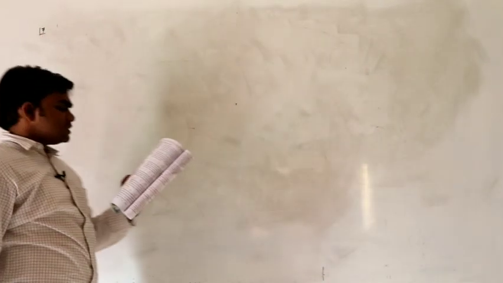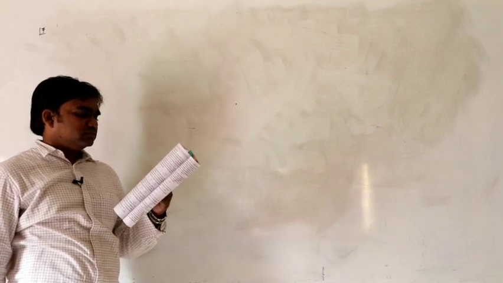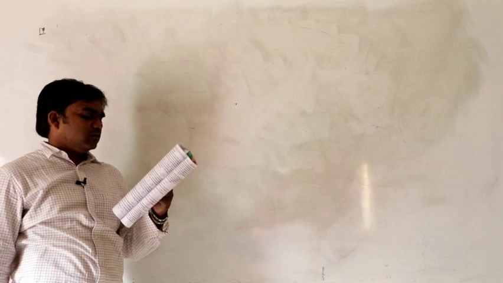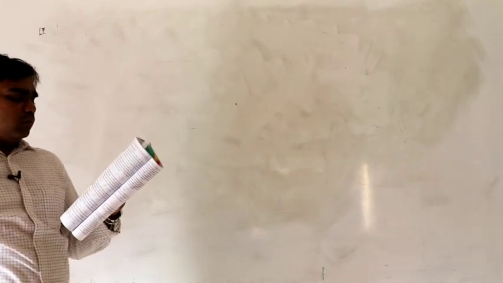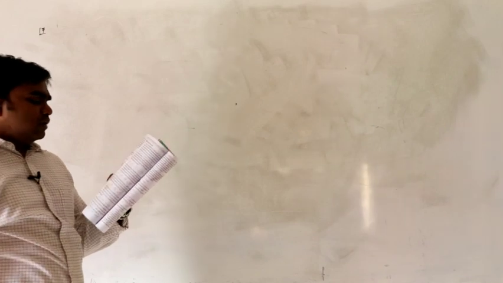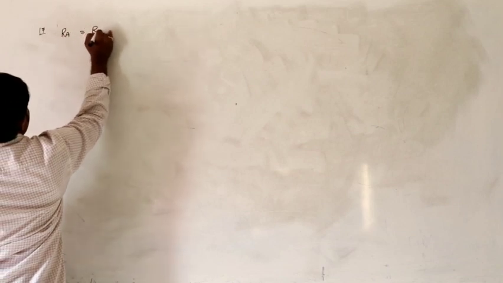Next problem. See the 17th question. Two projectiles A and B are thrown from the same point with velocities v and v by 2 respectively. If B is thrown at an angle of 45 degrees with the horizontal, what is the inclination of A when their ranges are the same? Given that the range of A is equal to the range of B.